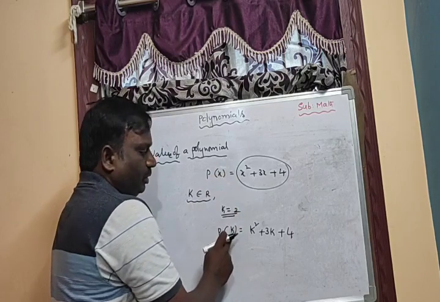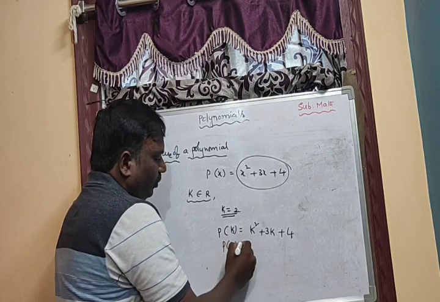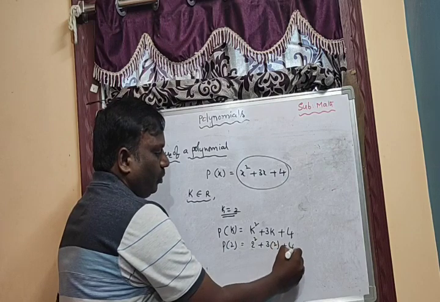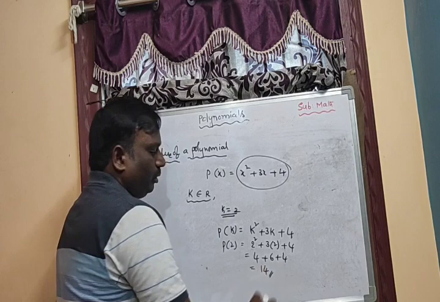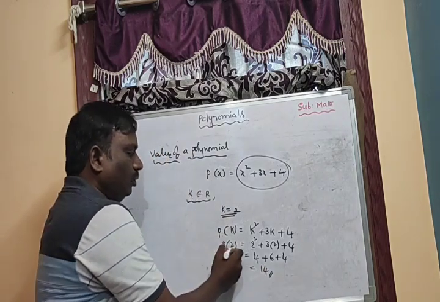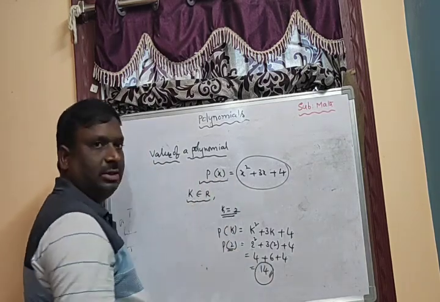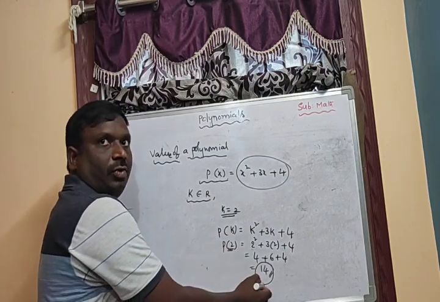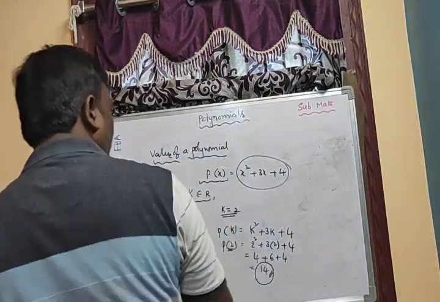Now in the place of x, first I substitute 2. p of 2 is 2 square plus 3 into 2 plus 4, that is 4 plus 6 plus 4, which is 14. So the value of the polynomial p of x at 2 is 14. That is the value of the